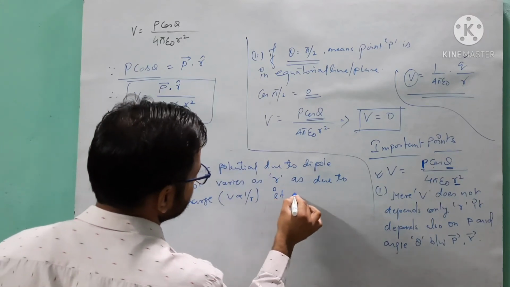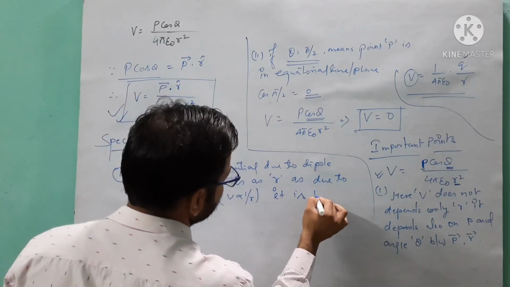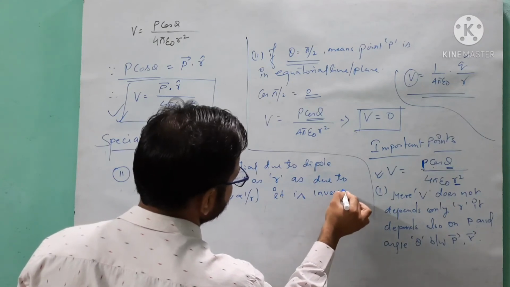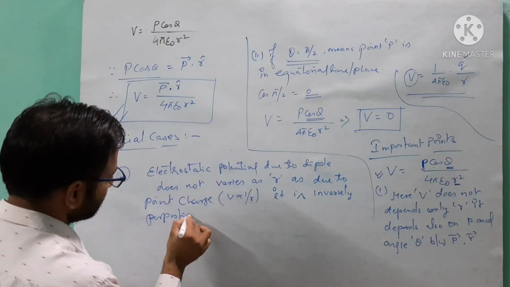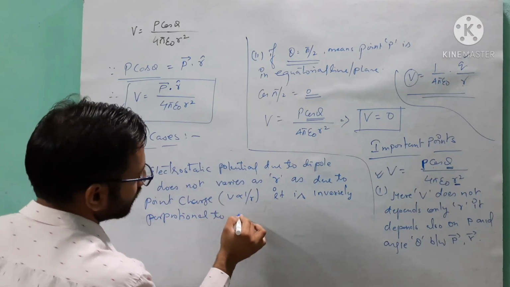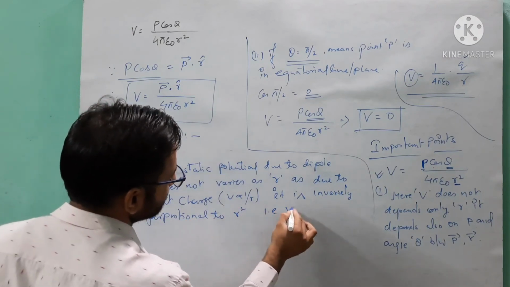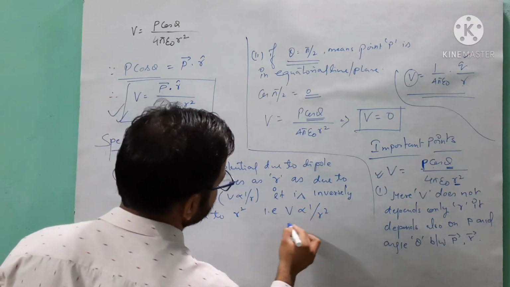But here it is inversely proportional to r square. It means V is inversely proportional to r square.